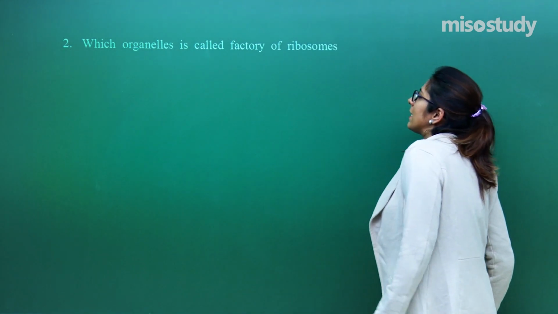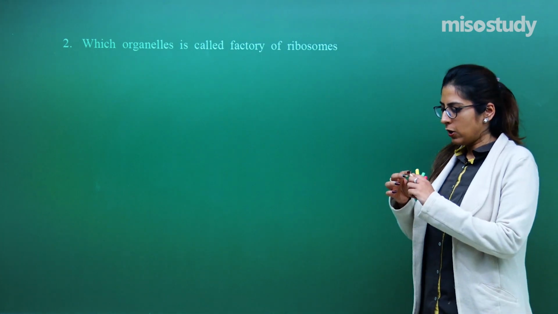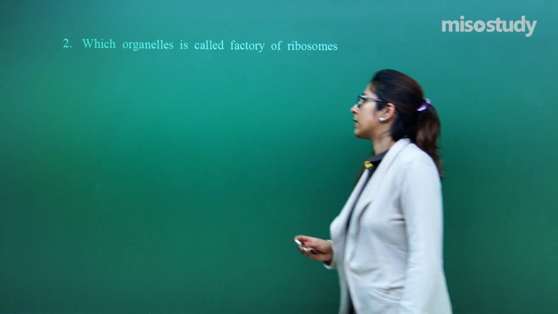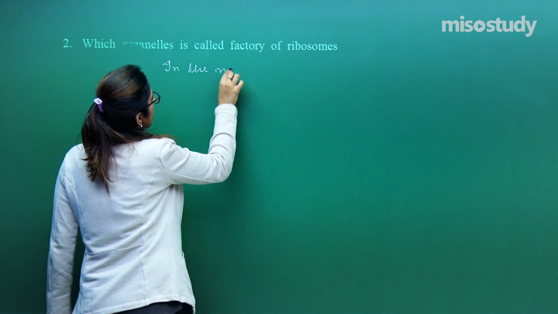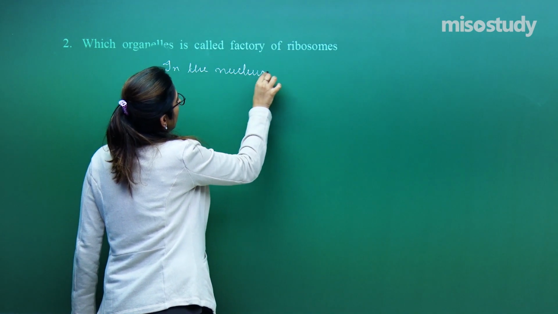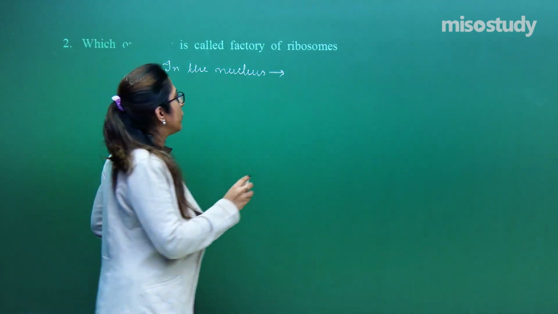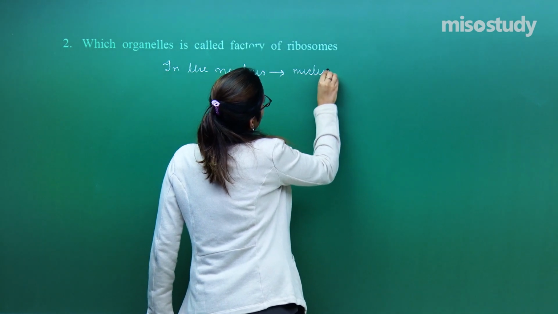Which organelle is called the factory of ribosome? So hope you remember that session when I discussed the nucleus. As you know, in the nucleus, one darkened region is present, which is called the nucleolus.